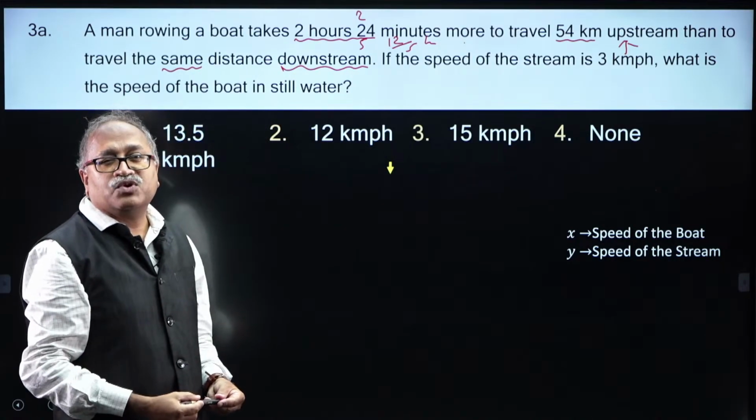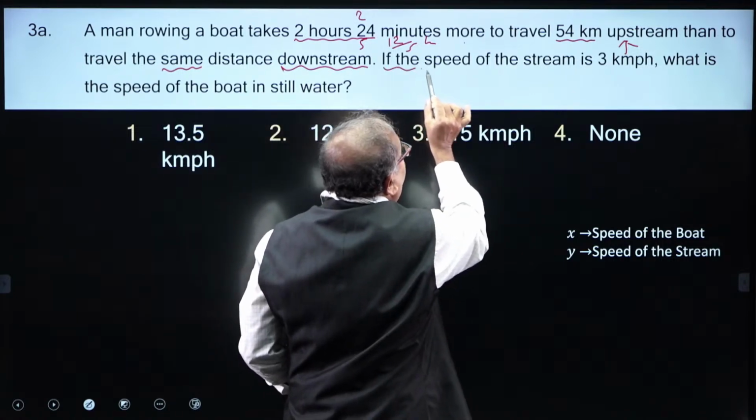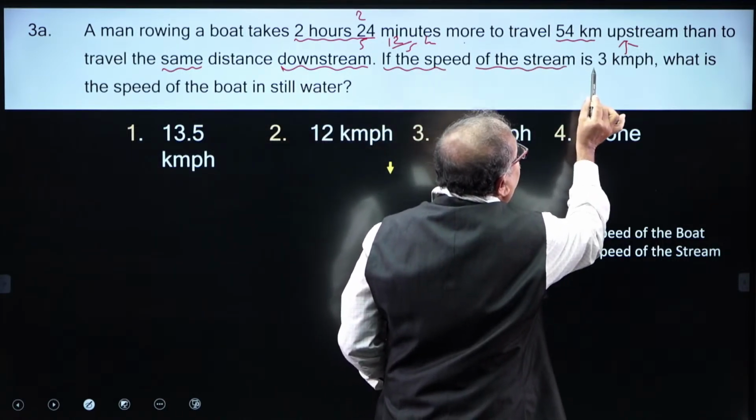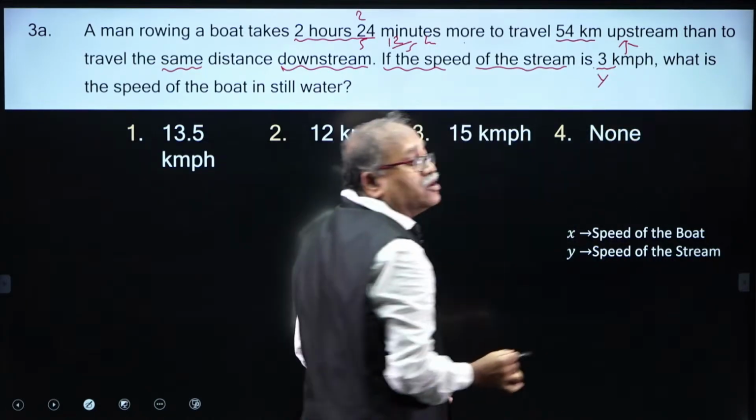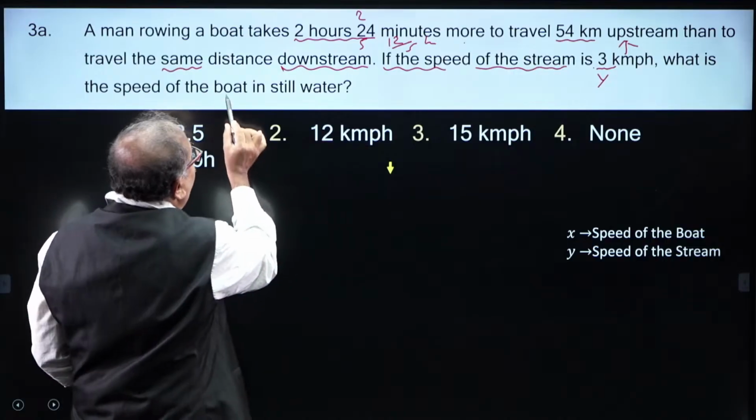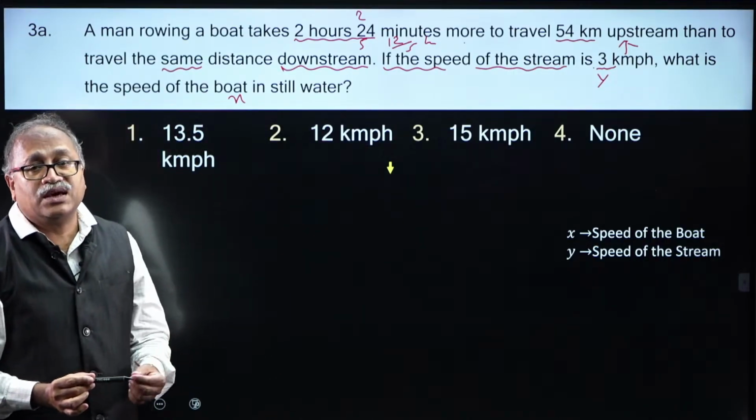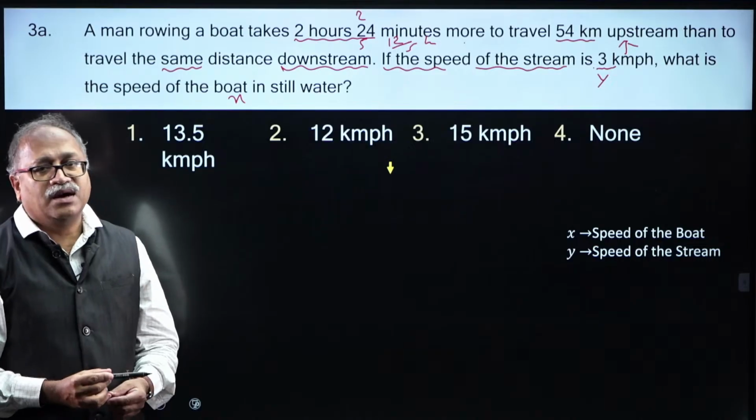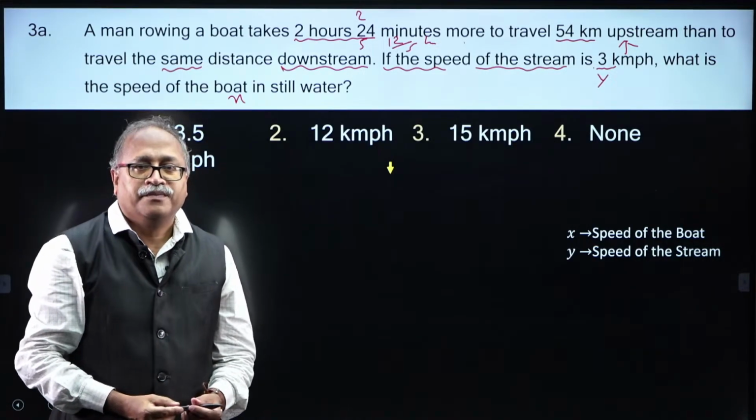This is the mainstream question, very stereotypic. If the speed of the stream is 3 kilometers per hour, I consider the speed of the stream as y. What is the speed of the boat in still water? I consider the speed of the boat as x. Let us answer the question, and I will give you a different method after that.